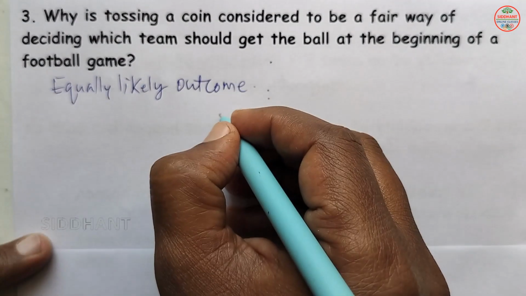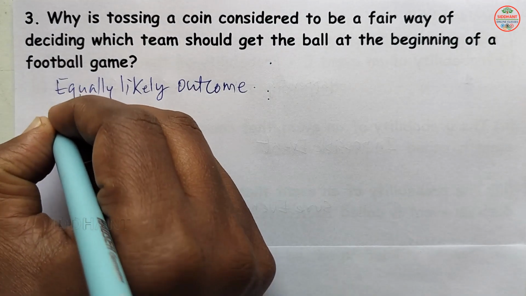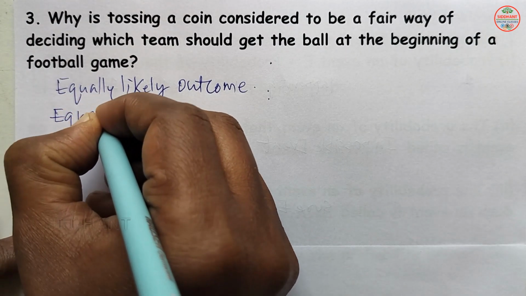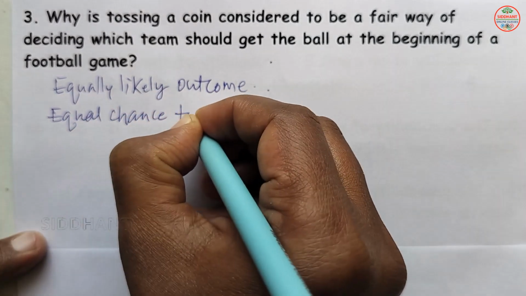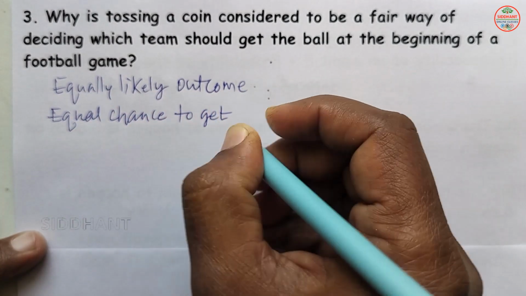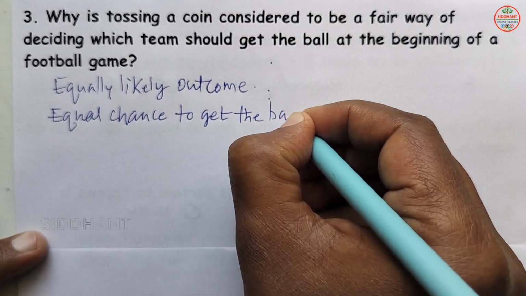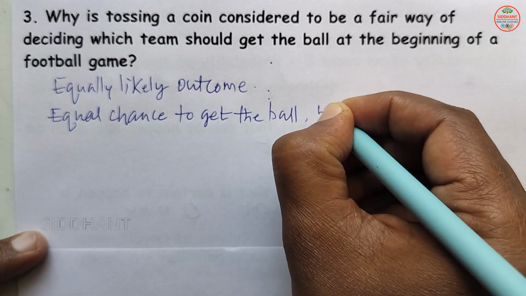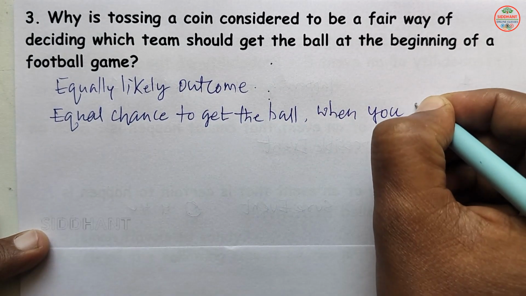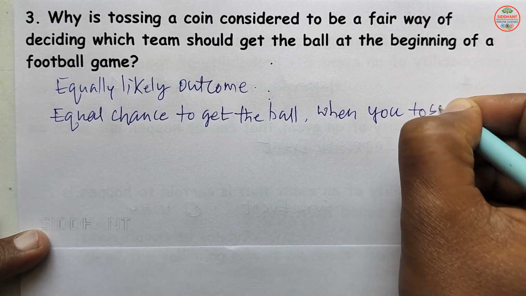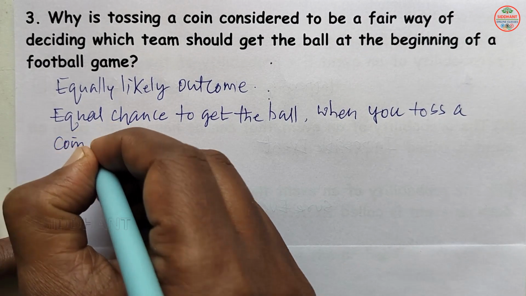So we can write: equal chance to get the ball when you toss a coin.